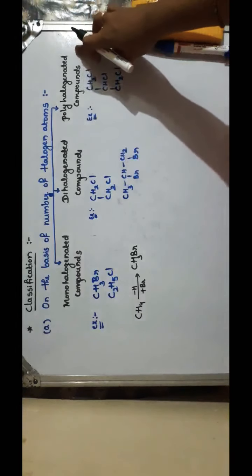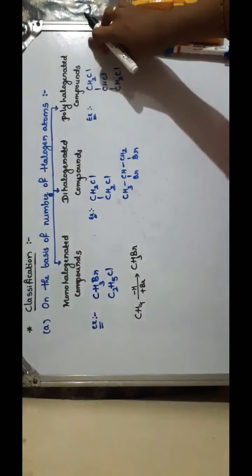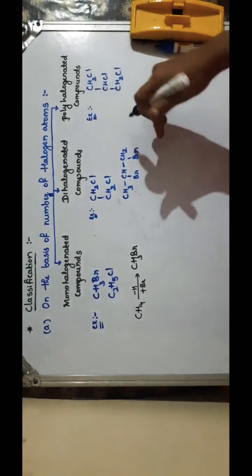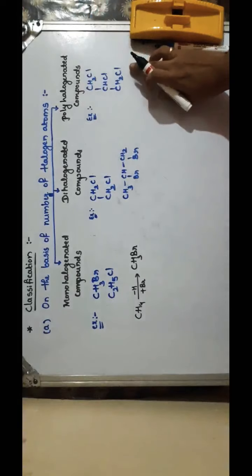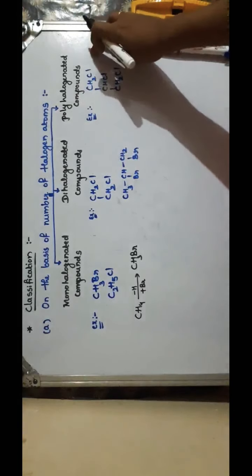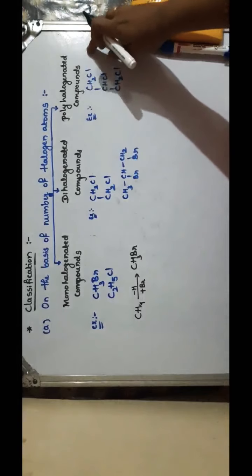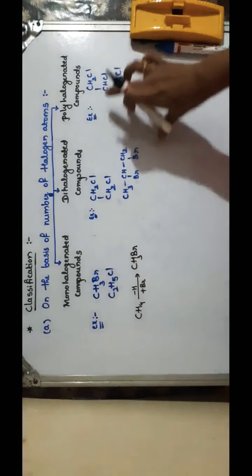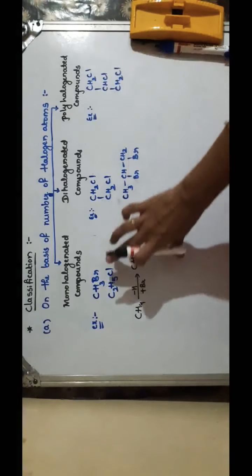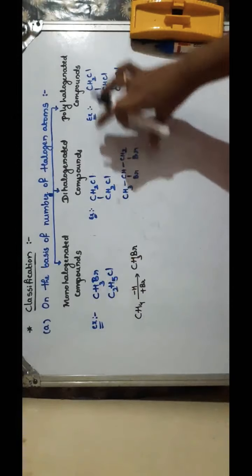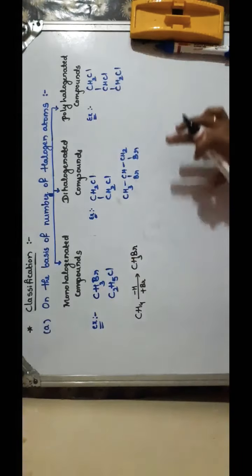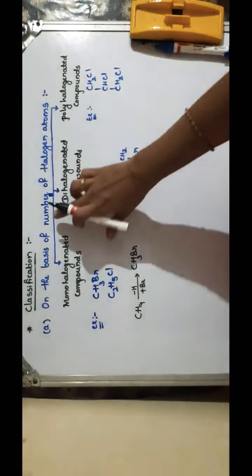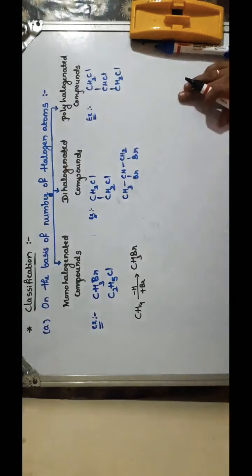The third type is polyhalogenated compound. Here you may have 3, 4, 5, 6, so like that, many halogen atoms. If it is more than 2, then it is considered as polyhalogenated compounds. Here I have written all the haloalkanes: monohaloalkanes, dihaloalkanes and polyhaloalkanes. So this is one type of classification based on the number of halogen atoms.